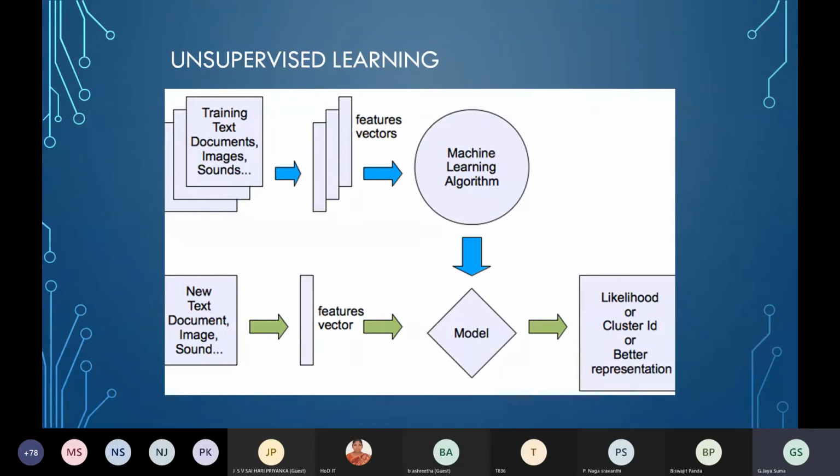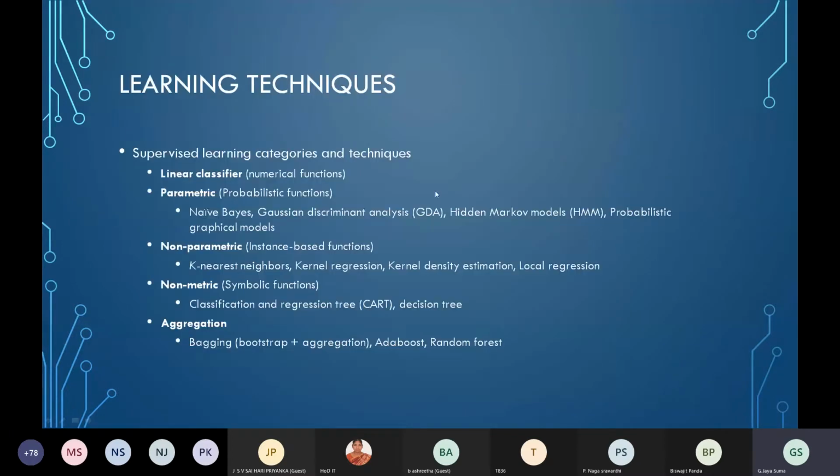This is called binary classification, where you are grouping into two, which means binary. If you are grouping into many more, then you can say it's multiple. Okay. These are the learning techniques.